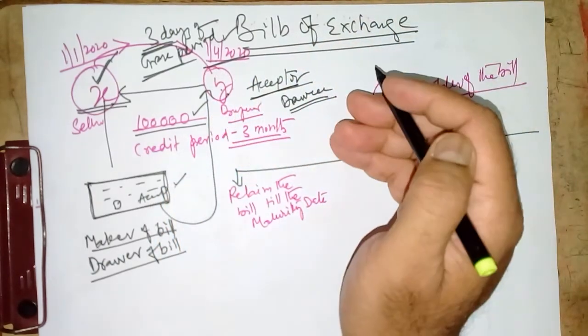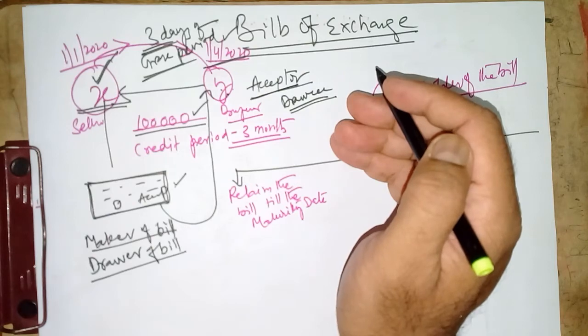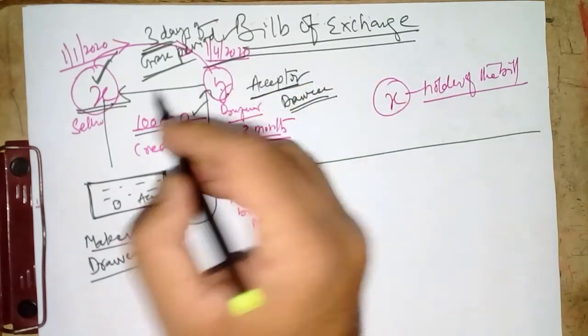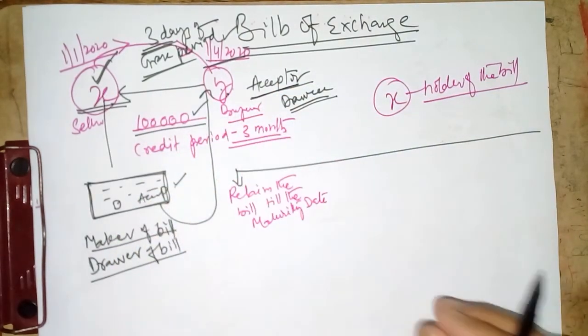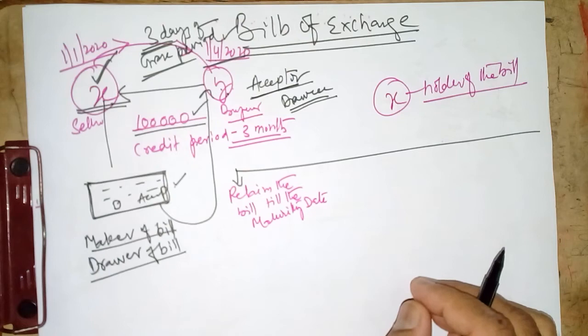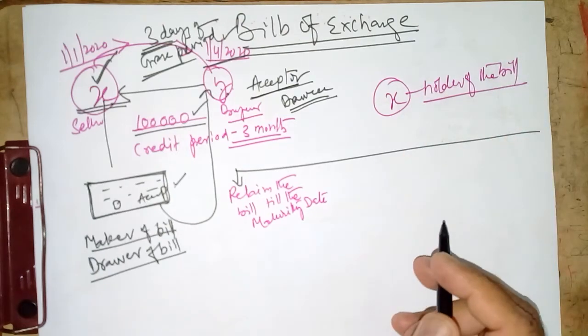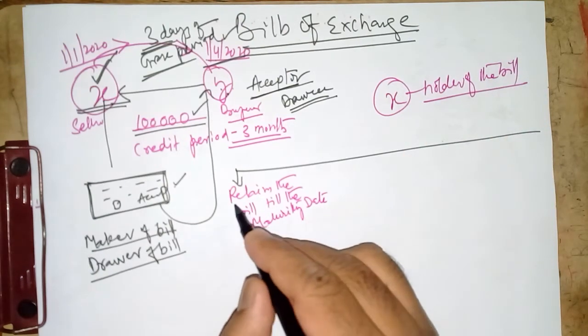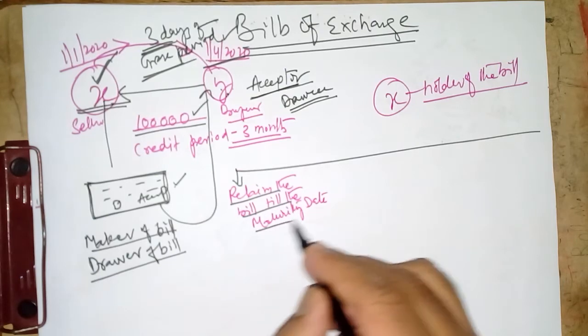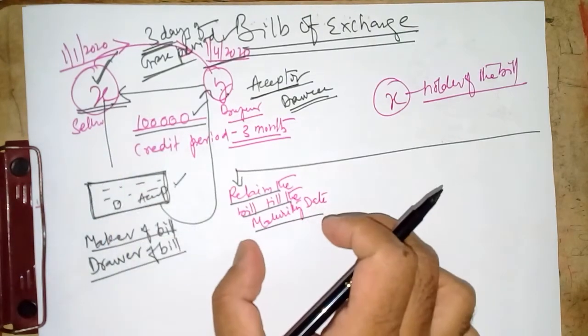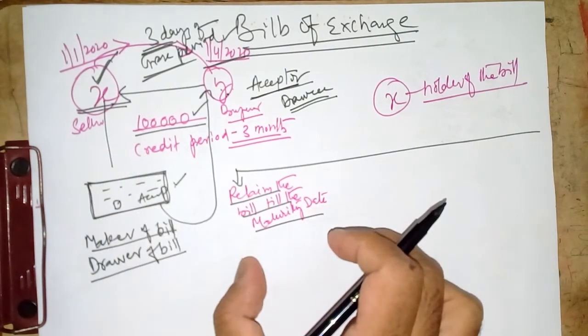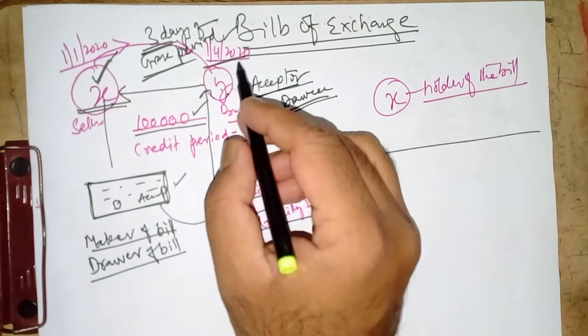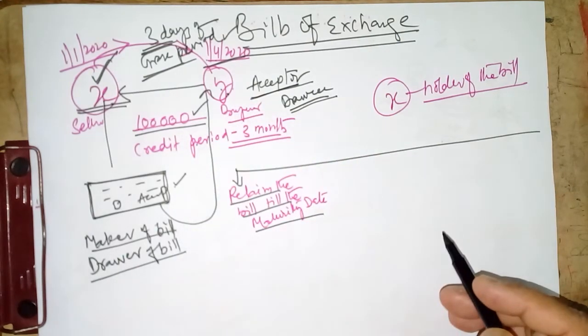If it is a national holiday, like 15th August, 26th January or May Day, 1st May, then one day before will be the maturity date. Alright, generally 3 days will be the grace period added. So the first option will be he can retain the bill till the maturity date, in the sense X can keep the bill with him and he can present the bill on the maturity date and get the money from Y.